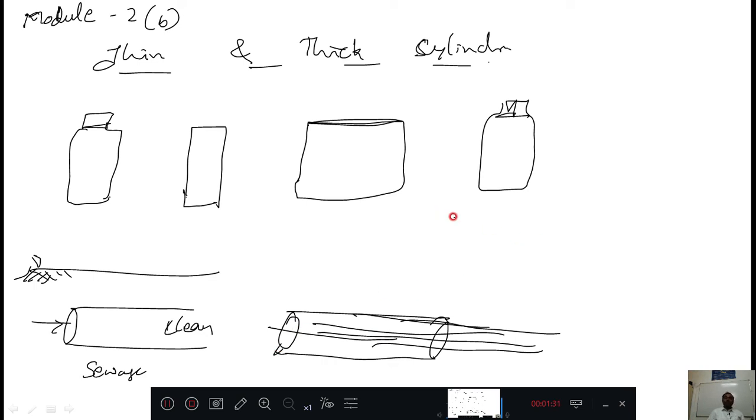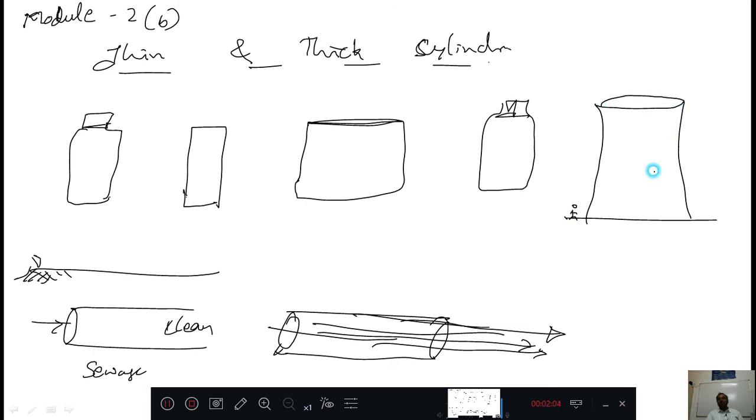And nowadays in metropolitan cities, they are using cylinders to pass LPG gases. LPG gases will come through the ground. The same way you get telephone wires, the LPG gas lines come through the ground and supply to the kitchen. And there are big cylinders, like a big thermal power plant, where a human being can stand. This is also a cylinder. Like that, there are many cases in our day-to-day life where we come across cylinders.